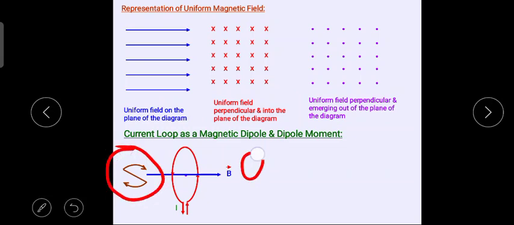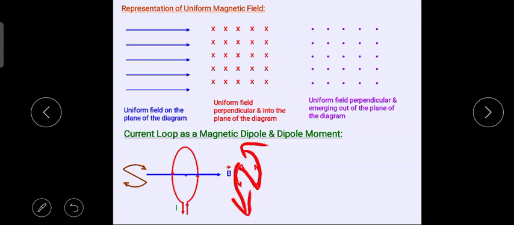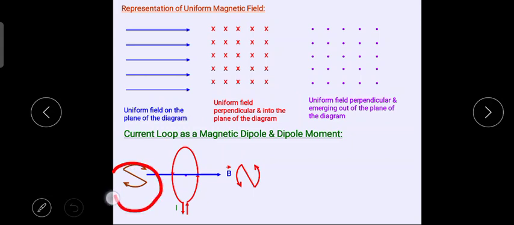And if a person stands at the right side of the loop, he will observe that the current is flowing in the anti-clockwise direction, and this anti-clockwise direction gives the magnetic field as the north pole. So this is the way to remember things. Like this is an anti-clockwise direction, your symbol N in the anti-clockwise will generate the north pole, and if the current is in the clockwise direction like this, it will generate the south pole. This is the basic idea.